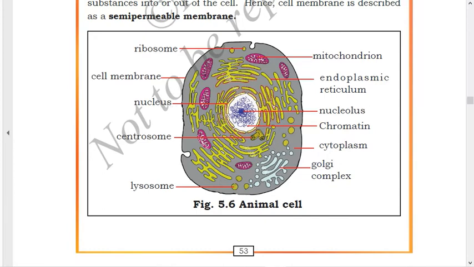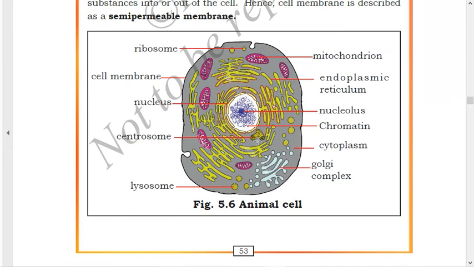In the center we have the nucleus. Now the nucleus also has some parts. There are two parts of the nucleus. In the center, a round structure is called the nucleolus, and the thread-like structure present inside the nucleus is called chromatin. So inside the nucleus, two structures are present. The round structure in the center is called the nucleolus, and the thread-like structure present inside it is called chromatin.